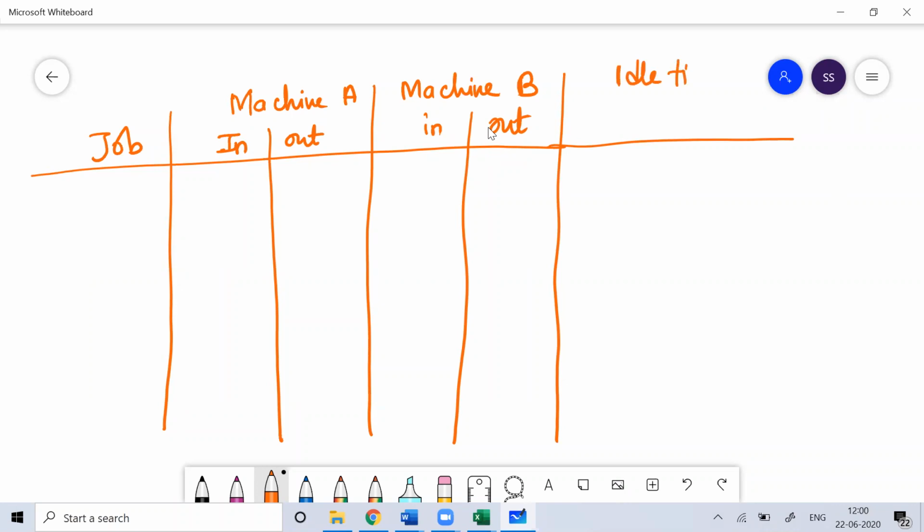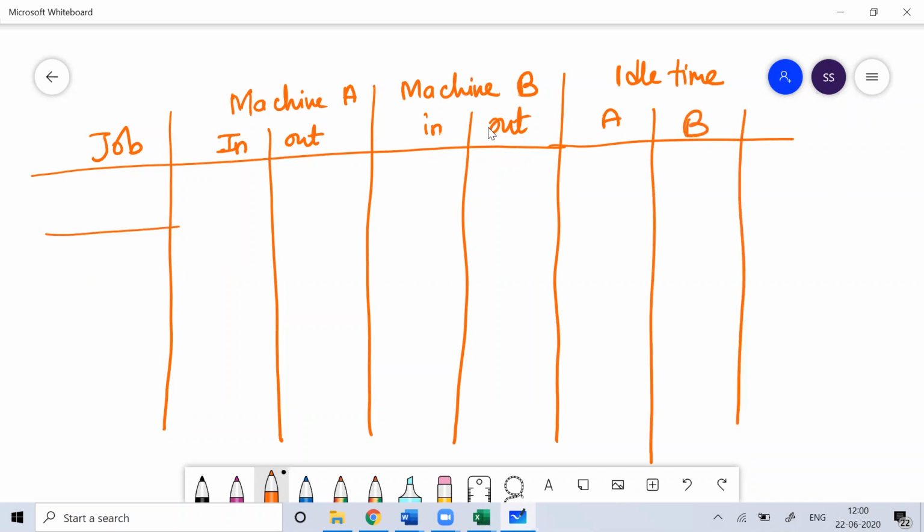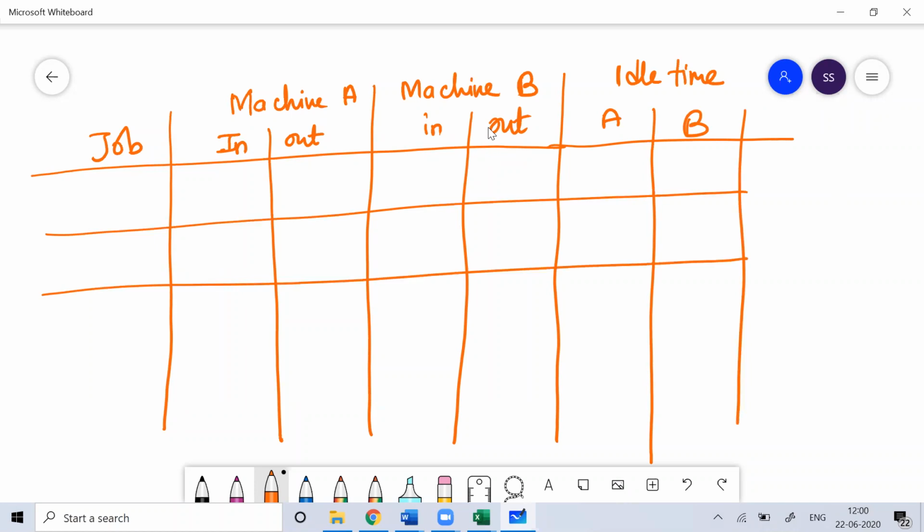Idle time means the time for which the machine did not do any work, and I'll write the idle time for B. So you can see this. So I'm starting with which job?